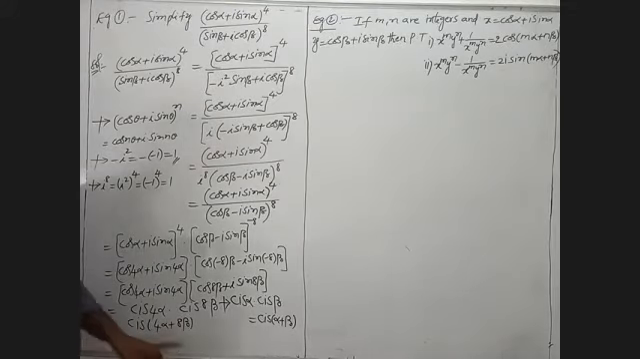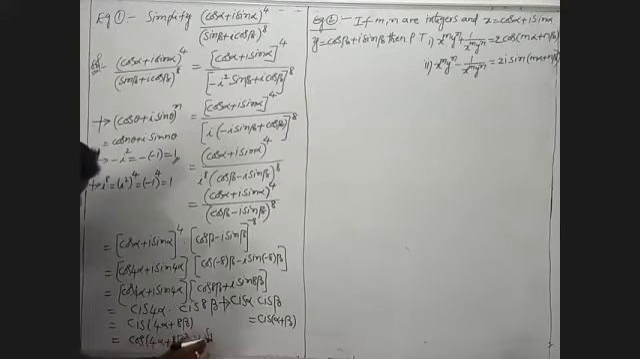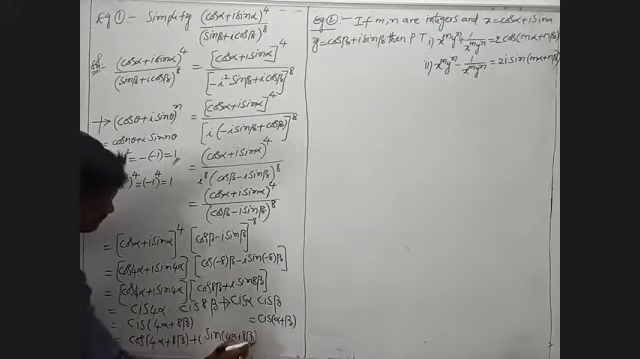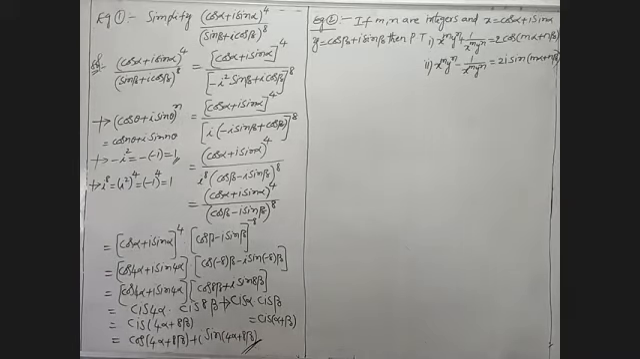Again, cis will be expanded. This we have to write as cos of 4 alpha plus 8 beta plus i into sin of 4 alpha plus 8 beta. Right. This is the given expansion of the problem.